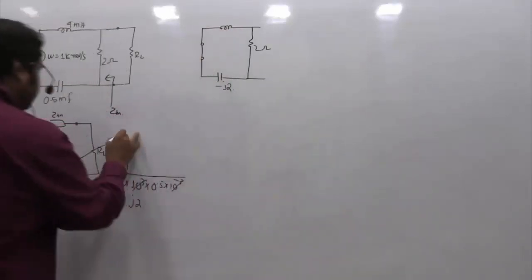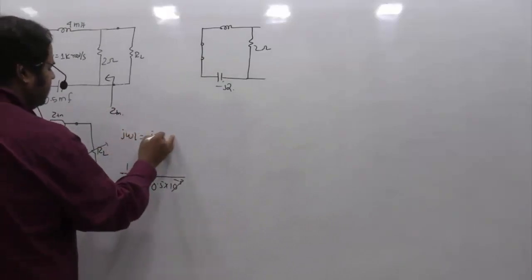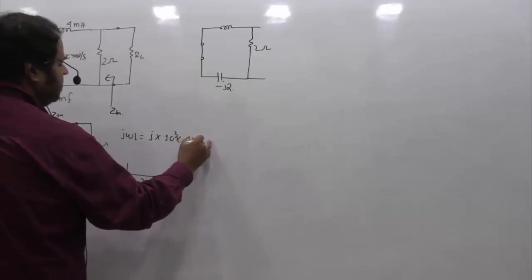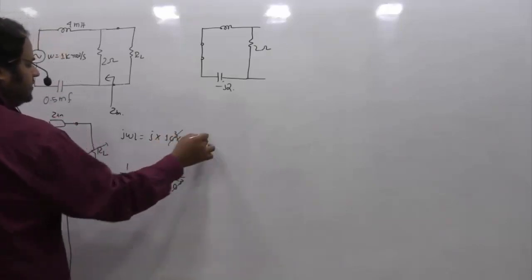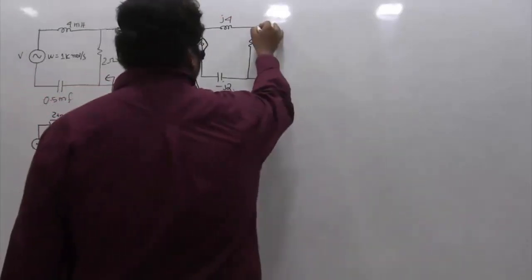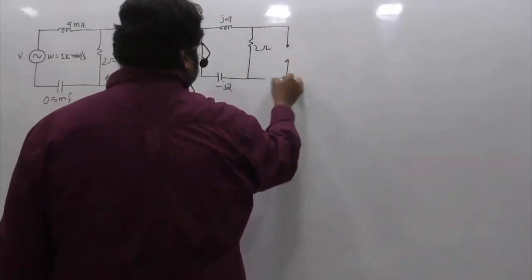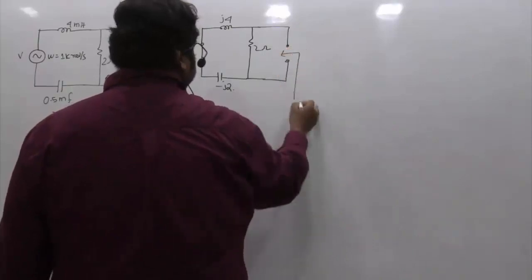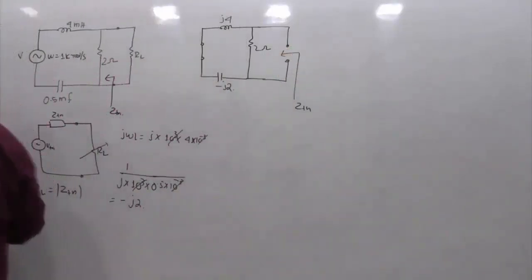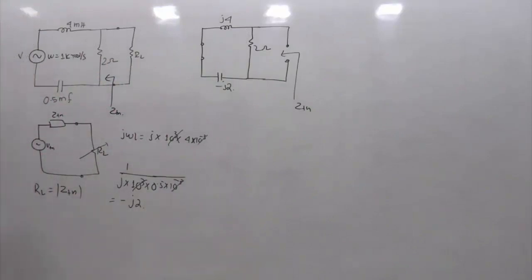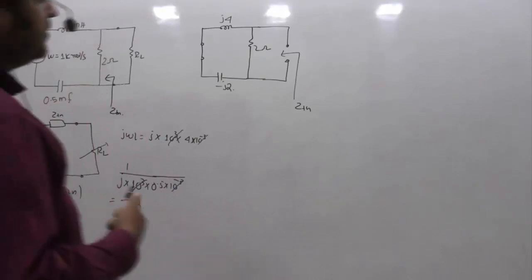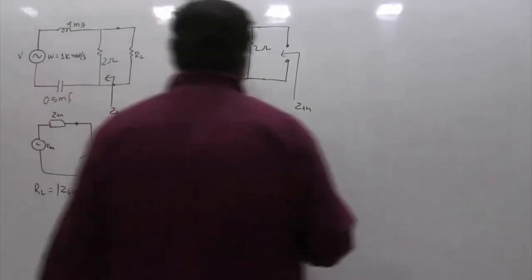And this is j omega L. So what is j omega L? j into omega is 10 power 3, into L, which is 4 millihenry, 4 into 10 power minus 3. So this is 1, so this happens to be j4. This is what we are supposed to find, ZTH. I am just making the voltage source a short circuit, and as usual the load should be open circuited, and from the open circuit load terminal we are interested to find ZTH.